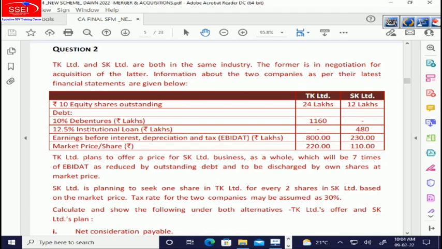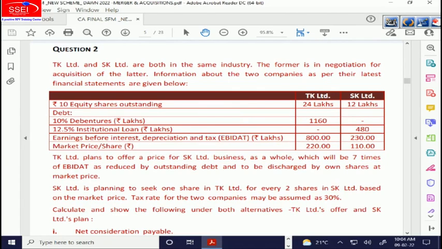TK and SK are both in the same industry. Same industry, so there's lower risk in the merger. Former is in negotiation for acquisition of the latter. So TK is the acquiring firm, I'll call it A Limited. SK is the target firm, B Limited. Information about the two companies as per their latest financial statements are given below.